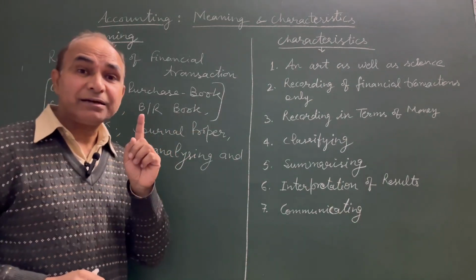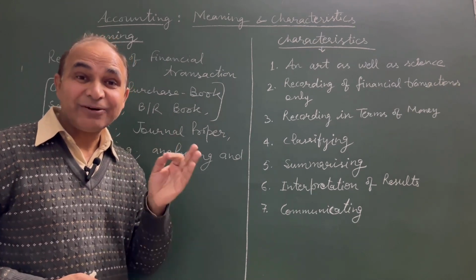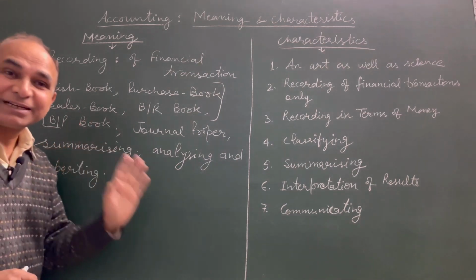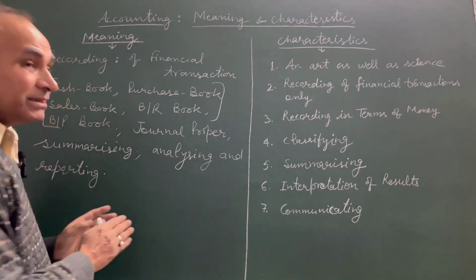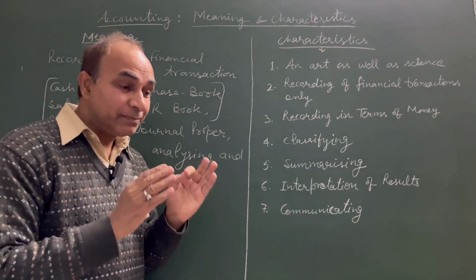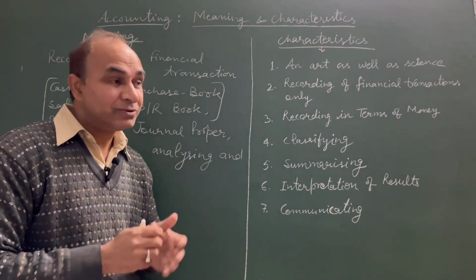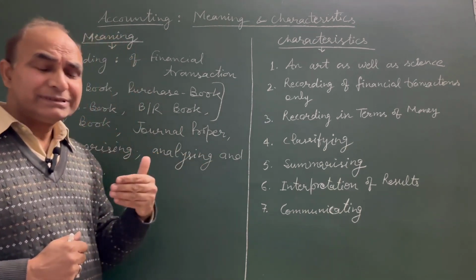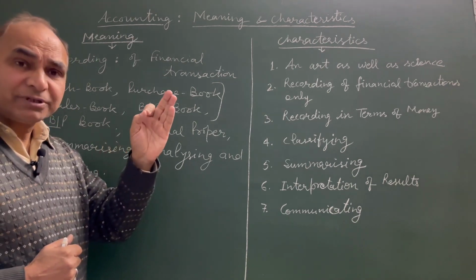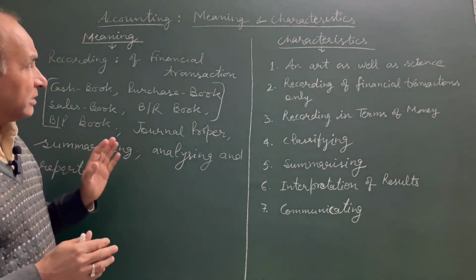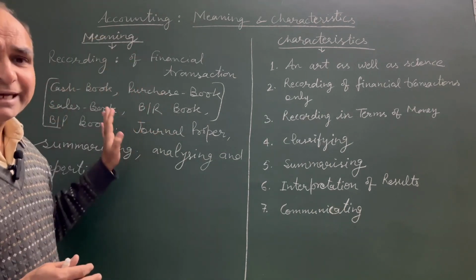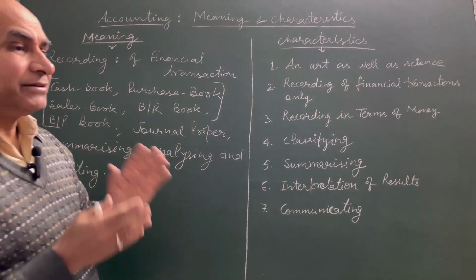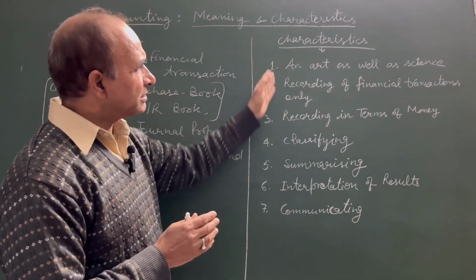Accounting is an art as well as science of recording, classifying, summarizing, analyzing, and reporting the financial transactions to the concerned users. That is what accounting actually is. So accounting purpose is served by proper communication to the concerned parties. Now, this is the meaning and definition of accounting, and I have mentioned the different books maintained by the accountant. Now, coming to the second phase of this lecture, what are the characteristics of accounting?